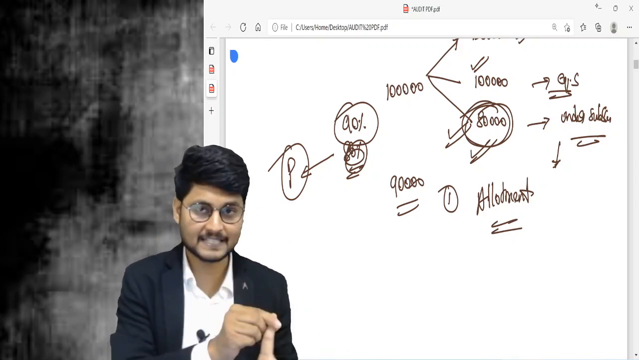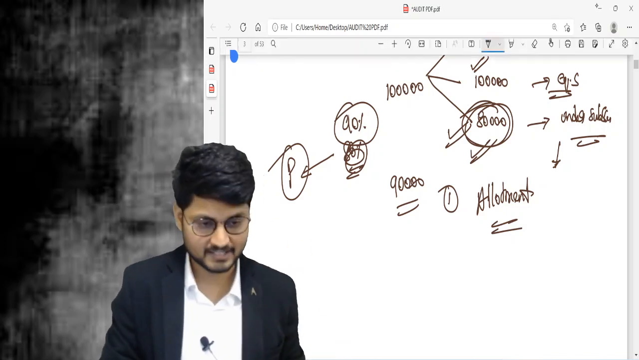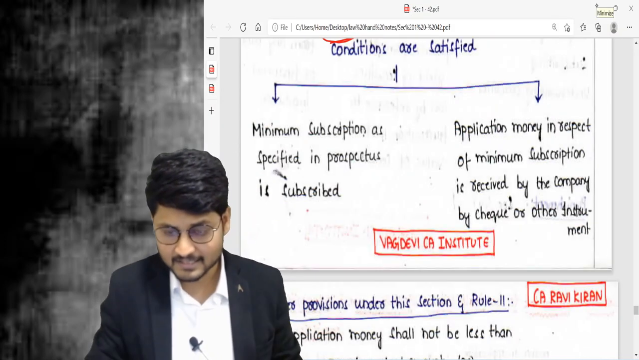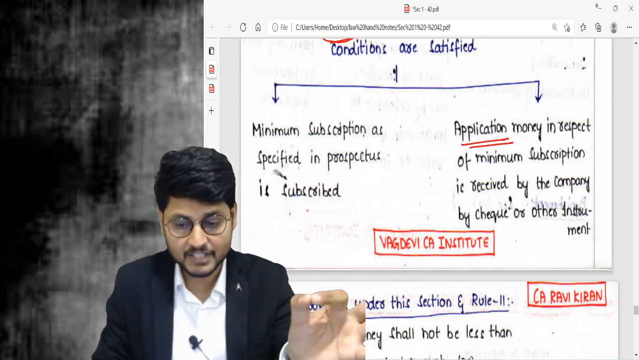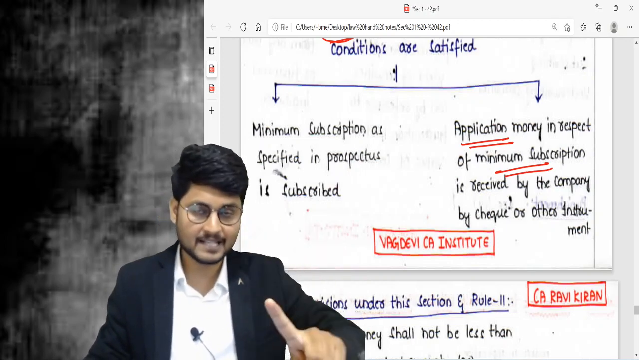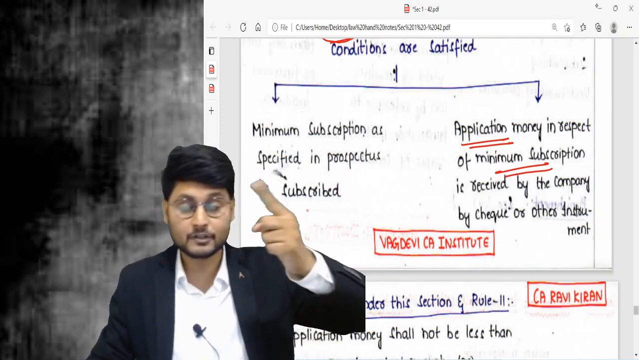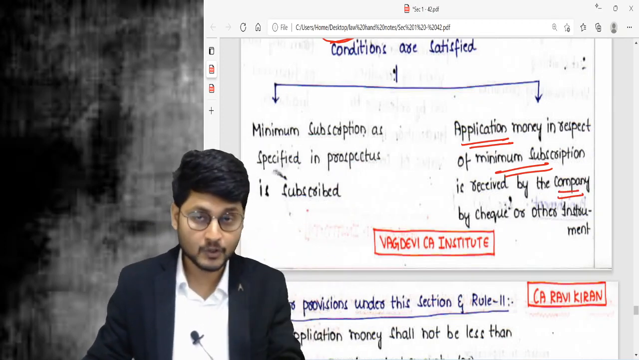And whoever has subscribed has to pay the application money also. This is the second condition. Whoever has submitted applications needs to pay application money in respect of the minimum subscription. So the minimum subscription must be there, and the application money in respect of the minimum subscription shall also be received by the company, and that too other than in cash.